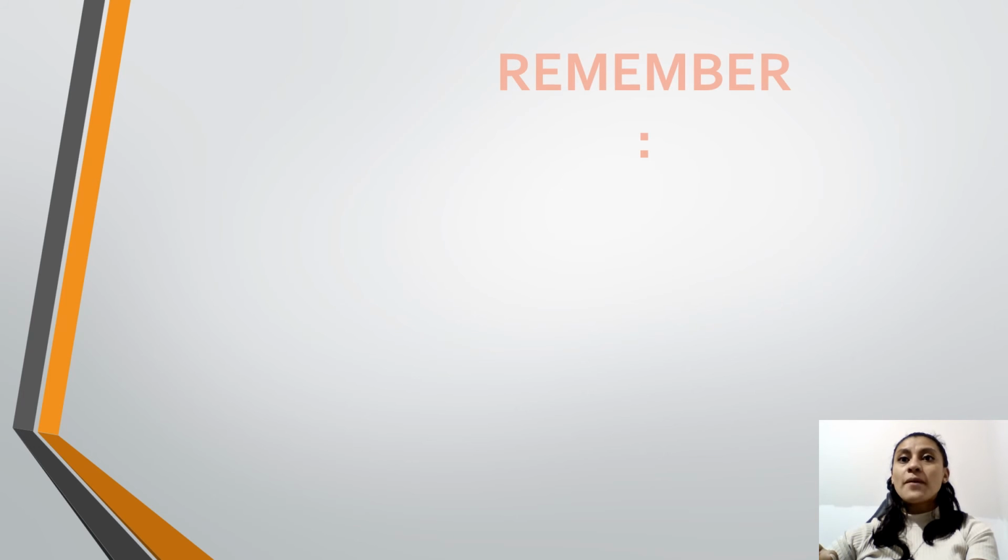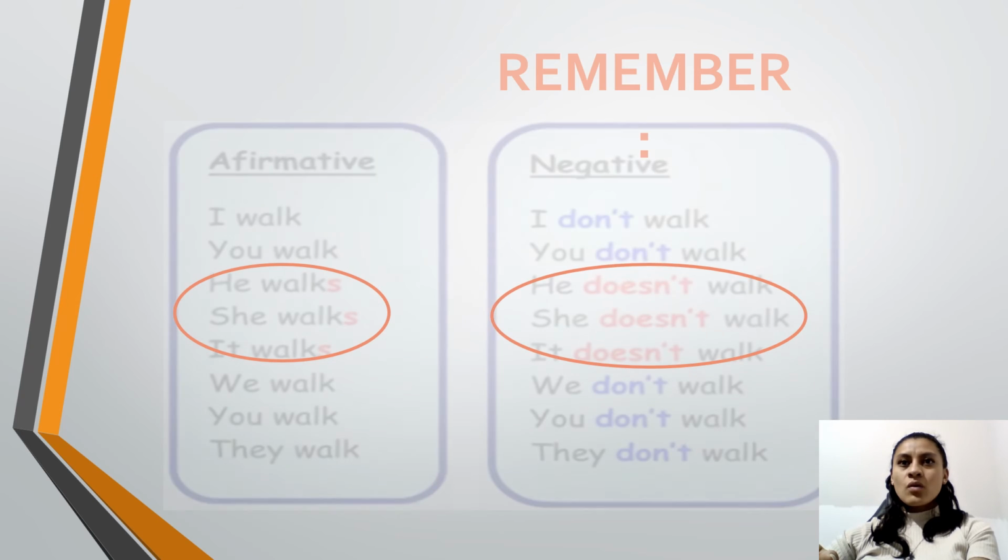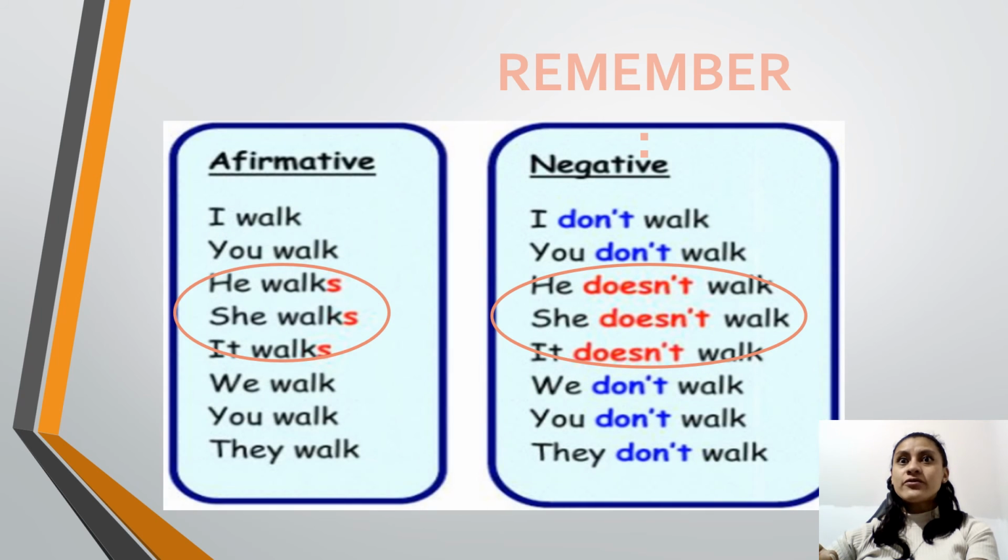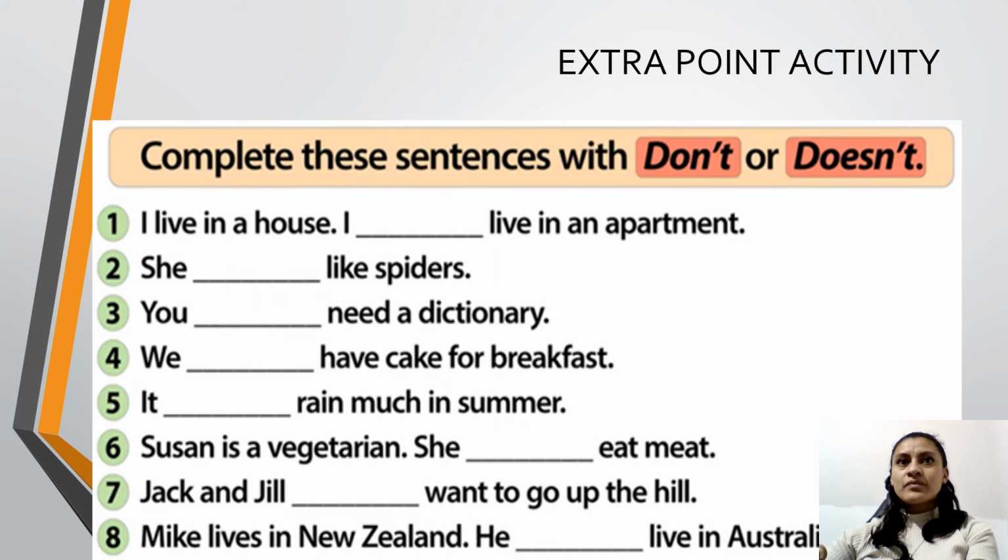All right, so please, we are going to summarize it. Remember, we are going to have the affirmative form. With the third person, we have to add the letter S or the rules that we looked at before. Pay attention about this. And in the negative form, we are going to have two auxiliaries. Remember, we have don't with I, you, we, and they, and doesn't that we are going to use with the third person, he, she, and it. All right, that is the difference.